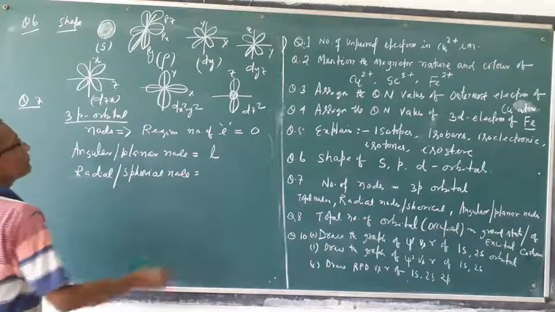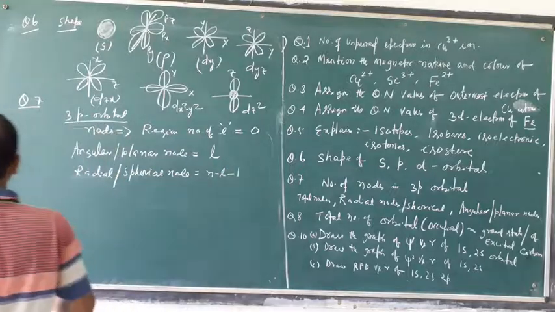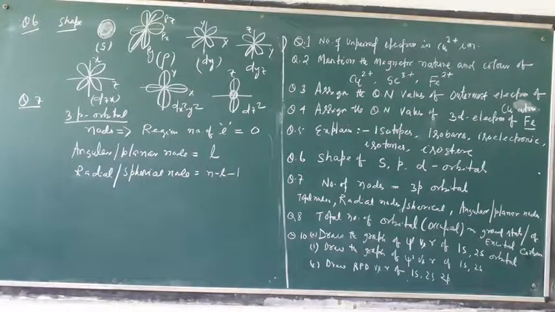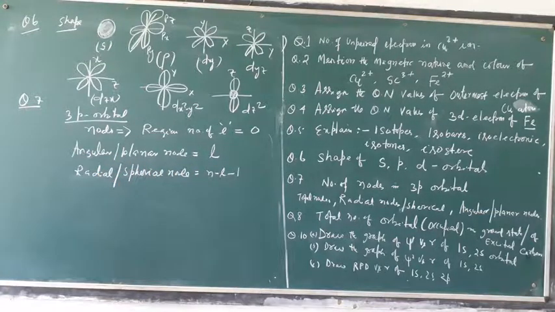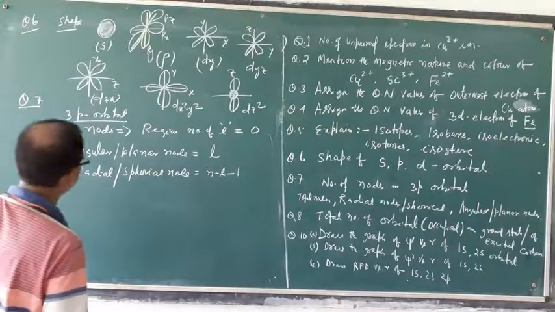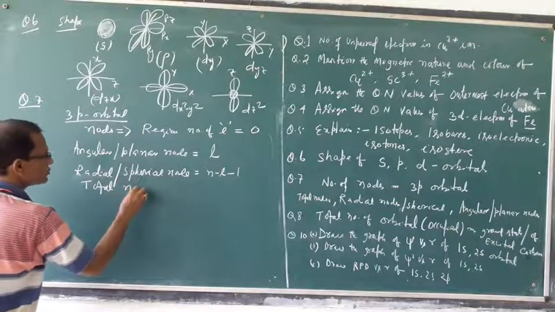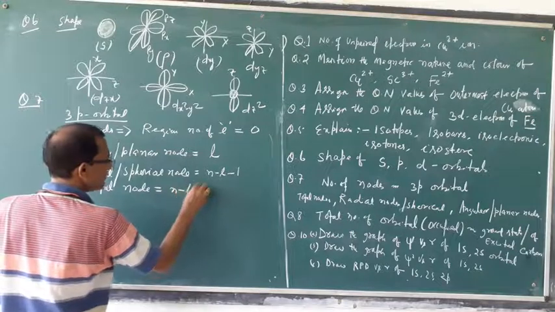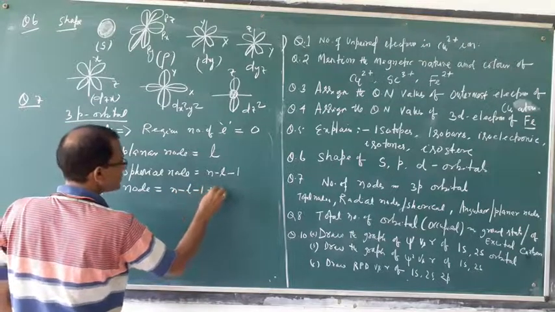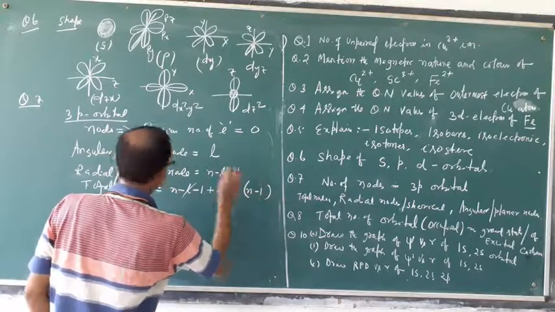Radial nodes equal n minus L minus 1. So remember this: angular nodes, that is planar nodes, is L, and radial nodes, that is called spherical nodes, is n minus L minus 1. So total nodes is equal to both, n minus L minus 1 plus L. So L cancels. How much? n minus 1 is the total nodes.